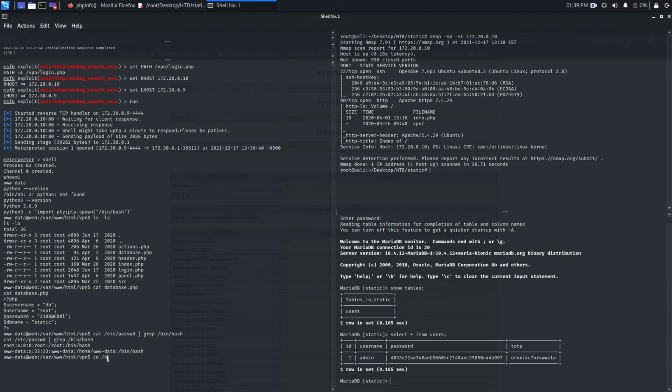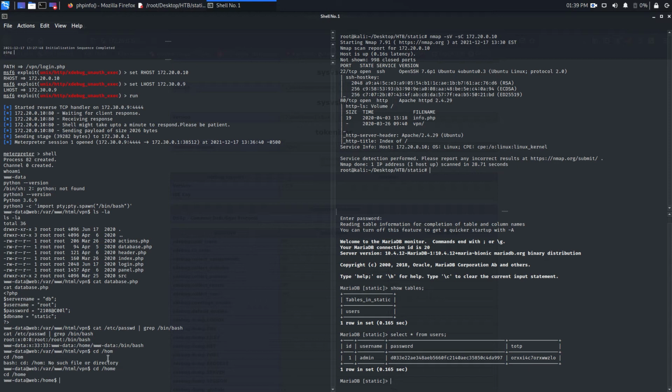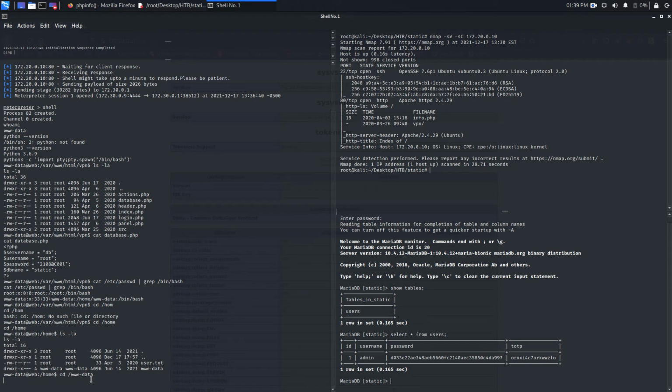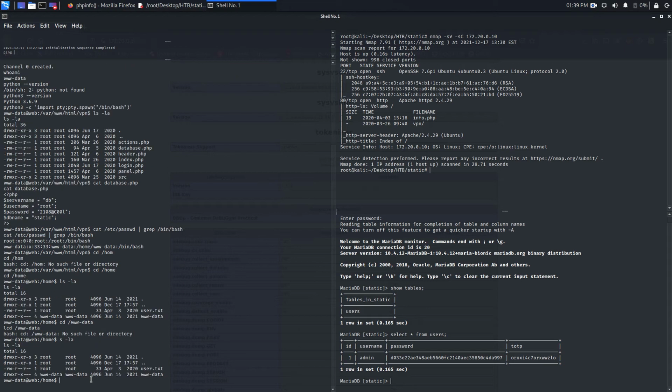So cd /home, ls -la, and yeah, we have the flag and the home directory for www-data. So cd /www-data, ls -la.